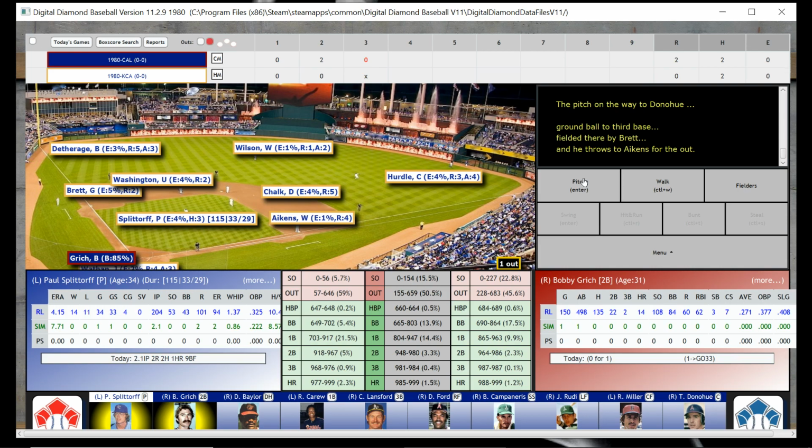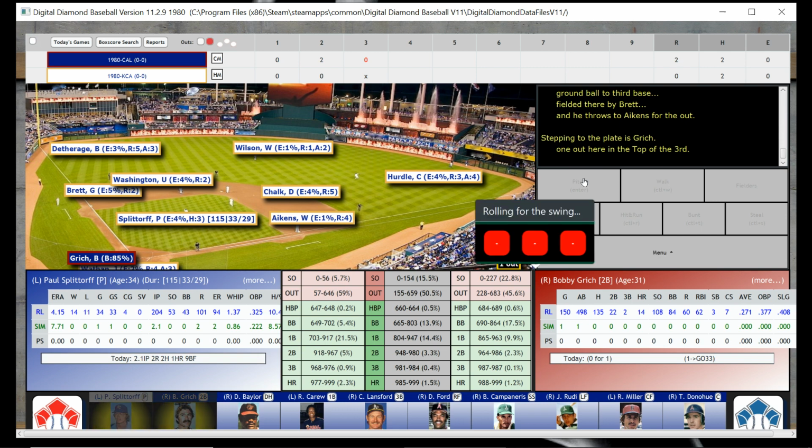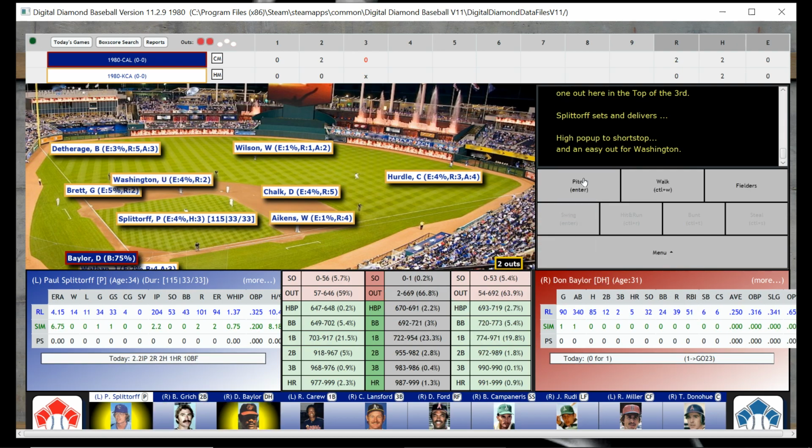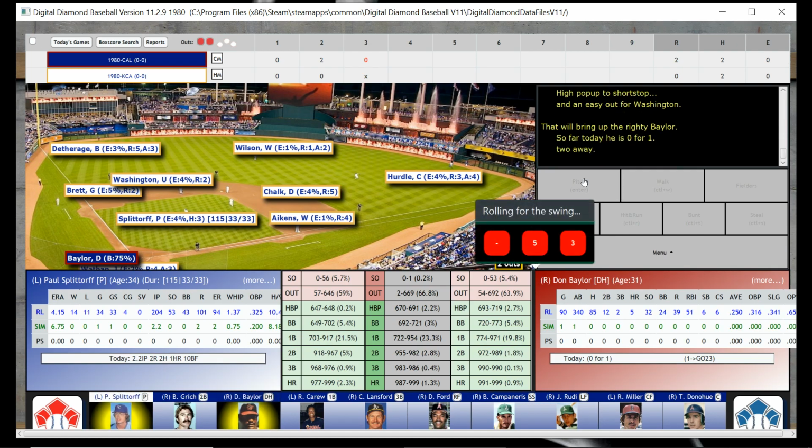Anyway, there is an out, and that brings up Bobby Grich, the second baseman, and that's going to be an out, and it's good to see that Splittorff is pitching well so that he can justify my not having to try to figure out how to get somebody into the game.